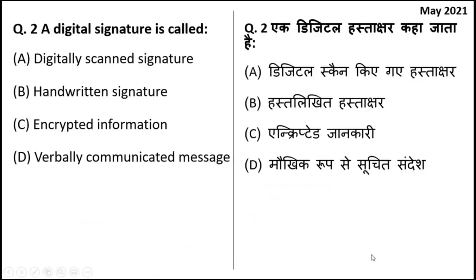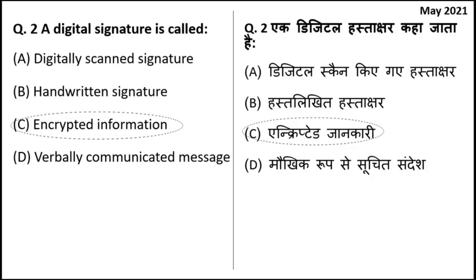A digital signature is called a digitally scanned signature, handwritten signature, encrypted information, or verbally communicated message. So a digital signature is encrypted information. It means there are certain digital documents that you want to send. So what you do is put a digital signature on it.